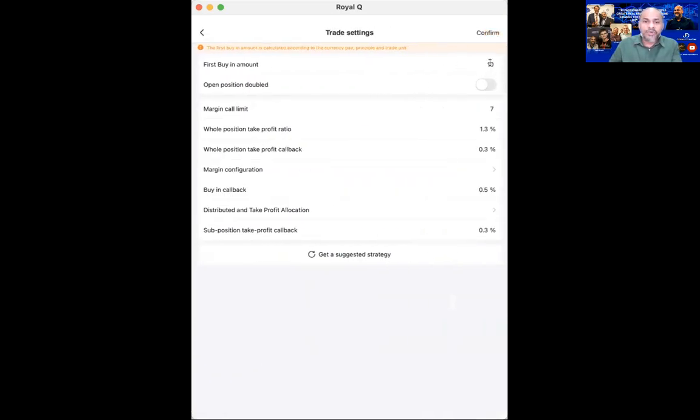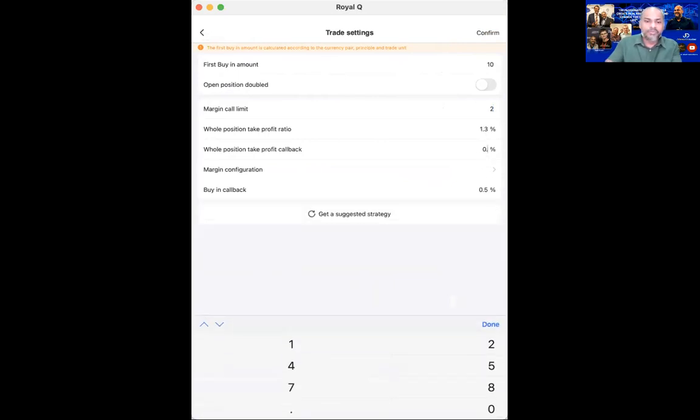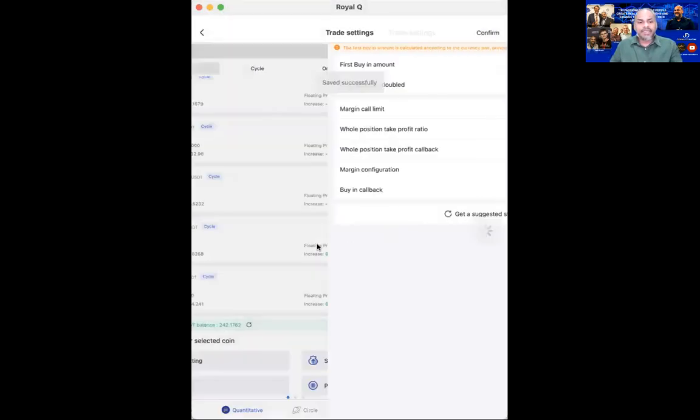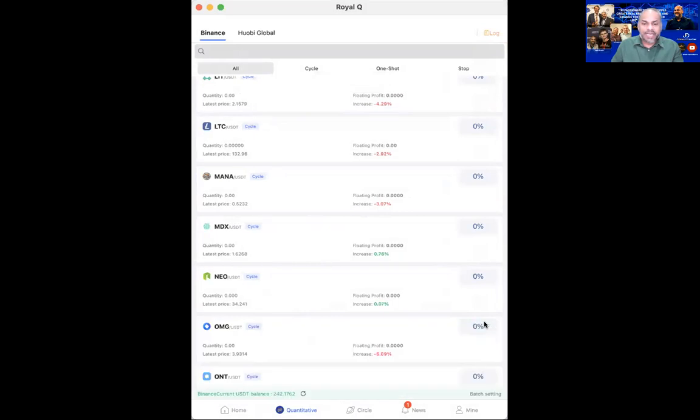So in this trade setting, you change all the settings. Let me change that to 1.3, 0.1%, and I'm going to click confirm. That's all. Once I click that, let's come out from here. If you look into any of these, you can go to the trade setting, you see, all will be following. Sorry, it hasn't taken effect yet. It's still processing. So all will follow the same standard setting that you have put in.